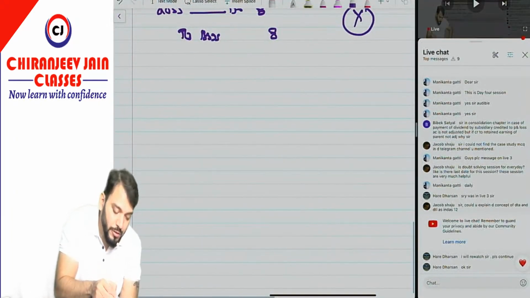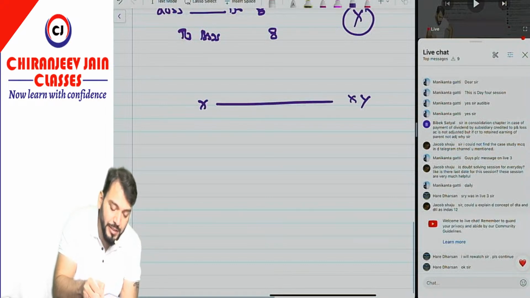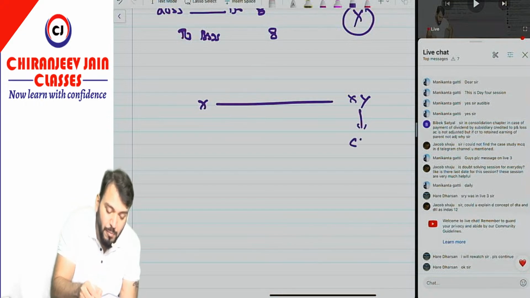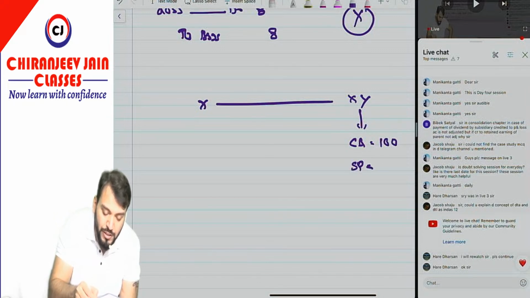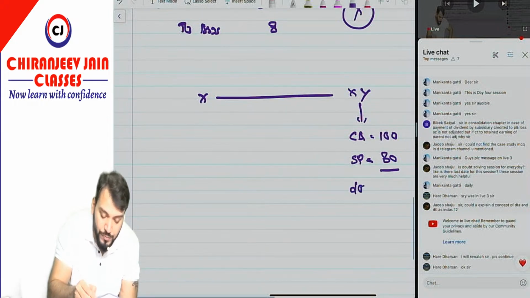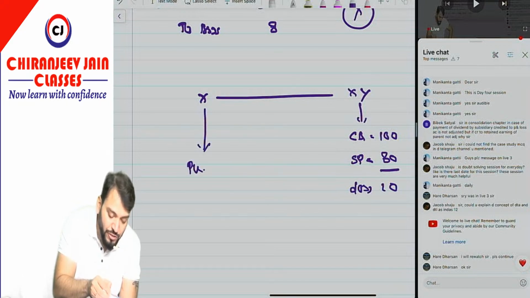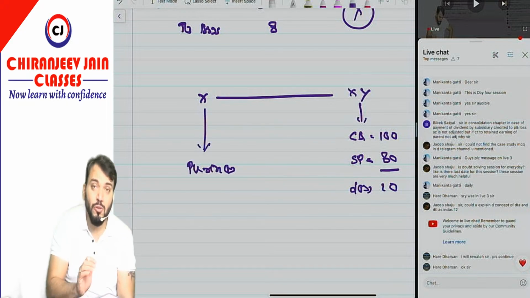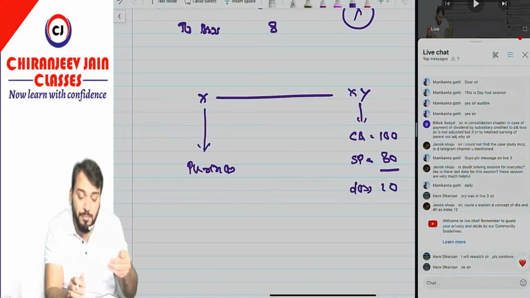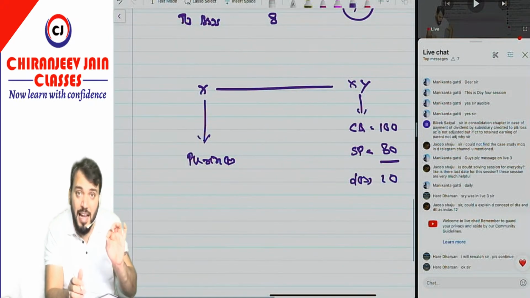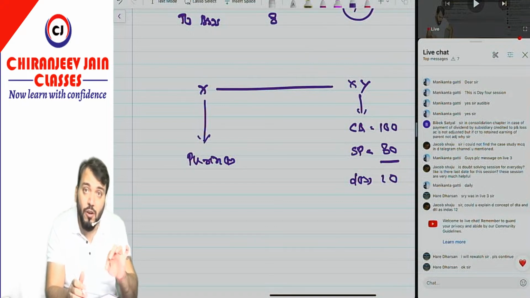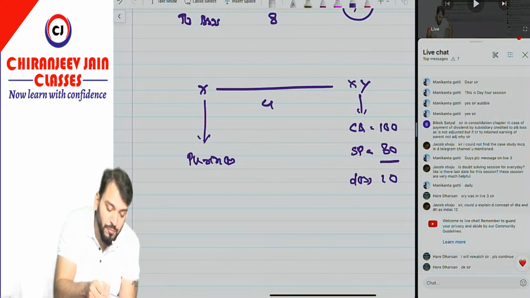Suppose X Limited and XY Limited. X Limited has purchased from XY Limited an asset whose carrying amount, let's say, is 100, and they have sold the asset at rupees 80. So in XY Limited's books, there is a loss of how much? 20. Understood? X Limited has purchased, so they will only recognize the asset to the extent of their share, which is 40%.